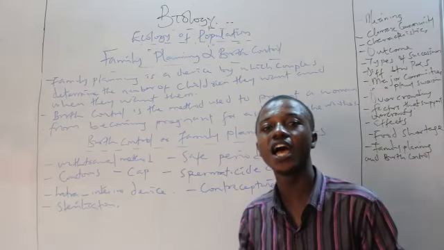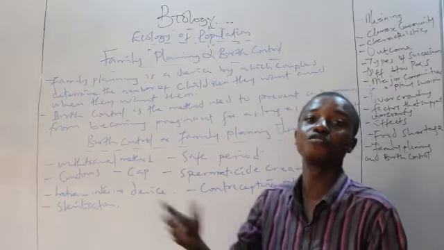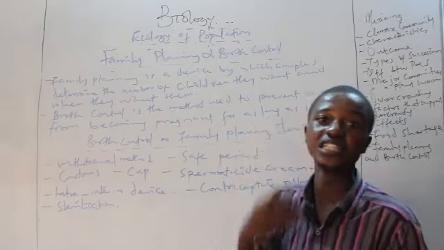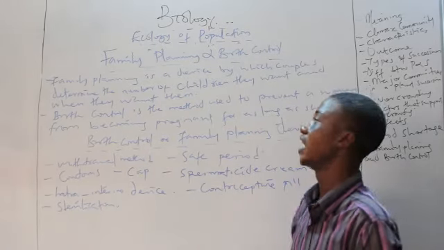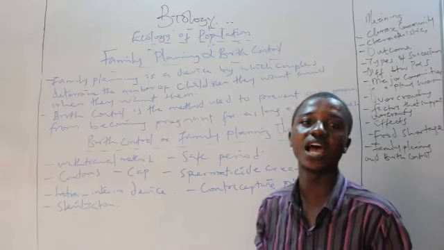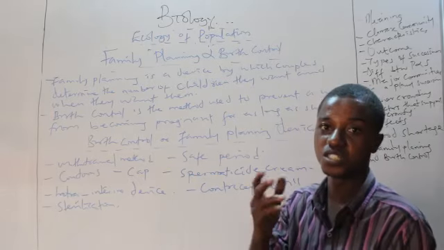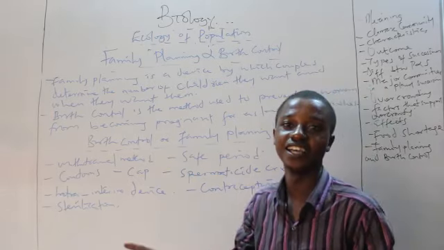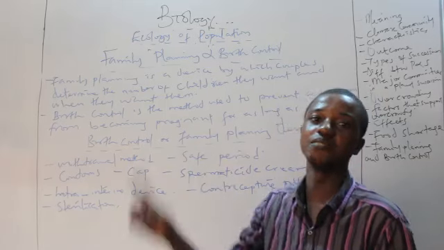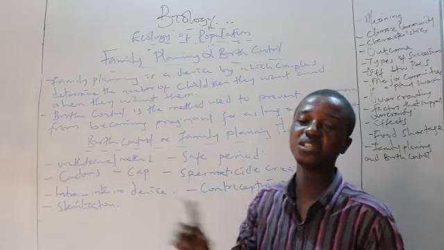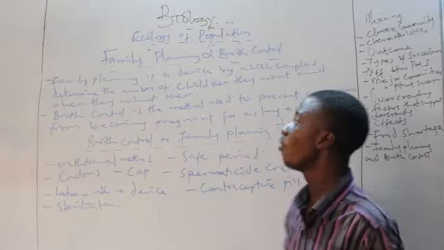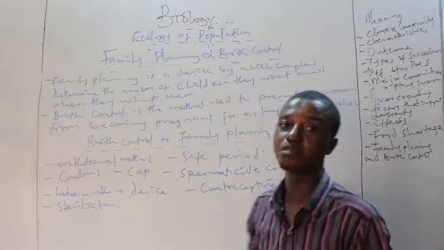Now, gone are those days where couples will give birth to like 12 children, 13 children, and they don't even know their names. They only know them by number. Number one, number two, like that. But now we've got into that era where an average family wants to give birth to like 2 boys and 1 girl, or probably 2 girls and a boy. And some want to just give birth to a twin, that's all. And some just one child. Are you with me?